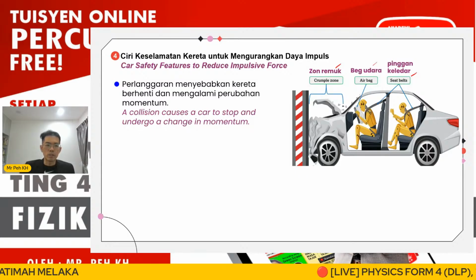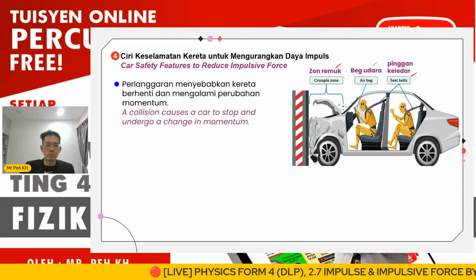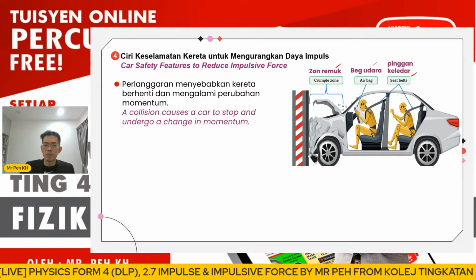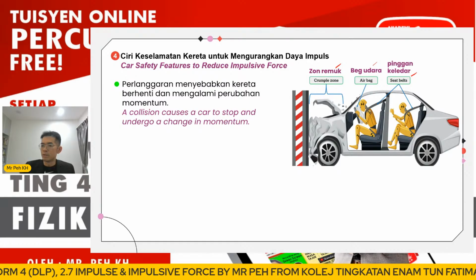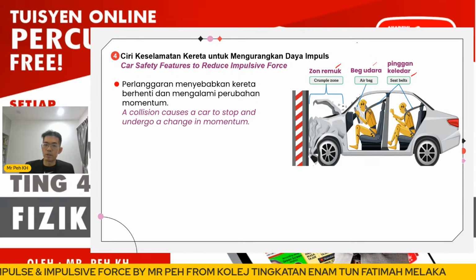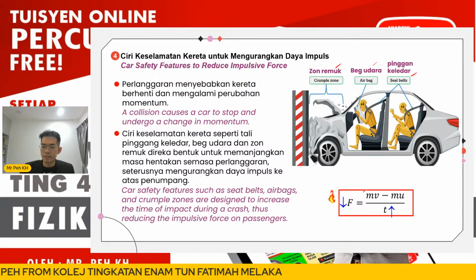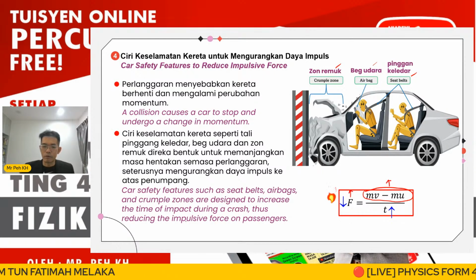A collision causes a car to stop and undergo a change in momentum. When we have a greater change of momentum, the impulsive force will increase according to the formula. When the change of momentum is higher, F will be higher.